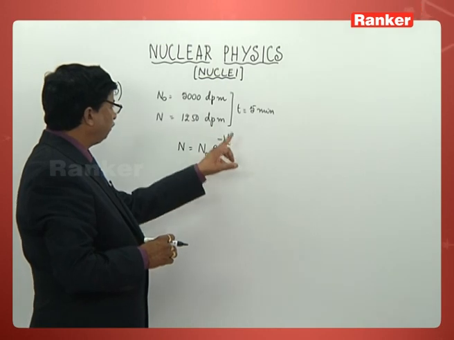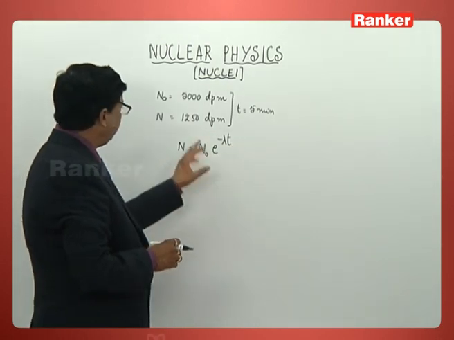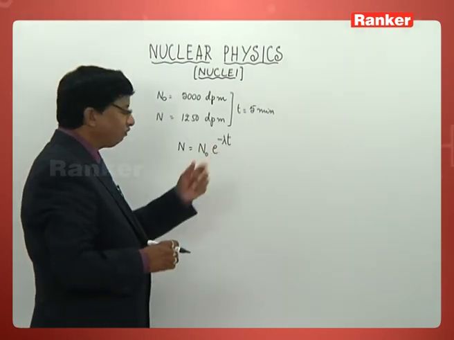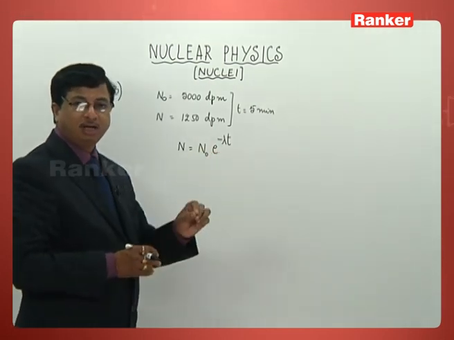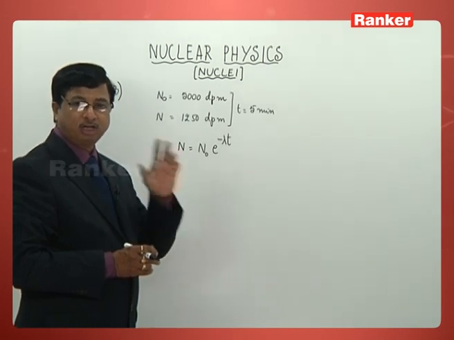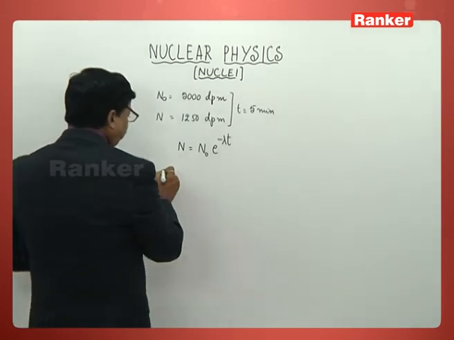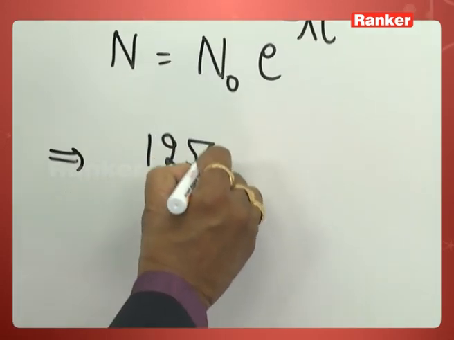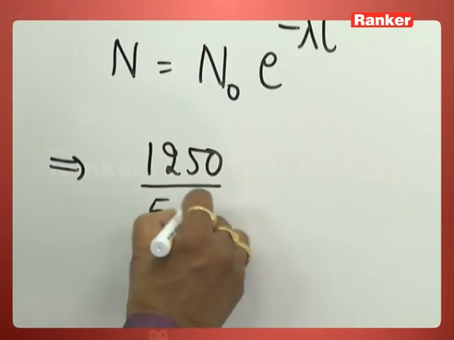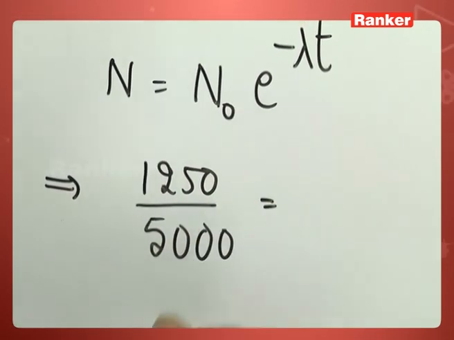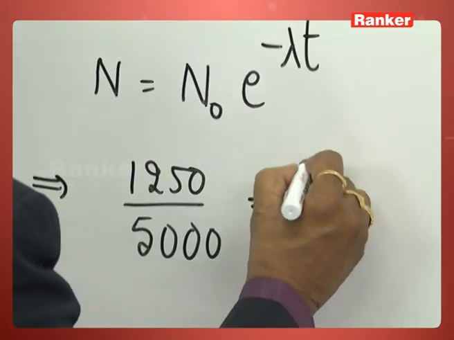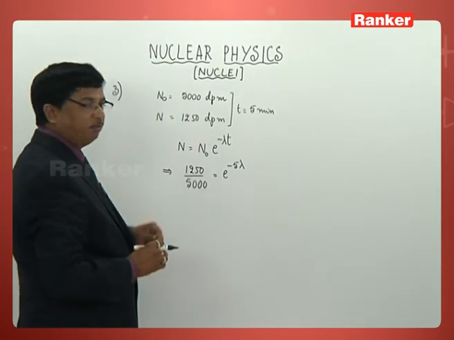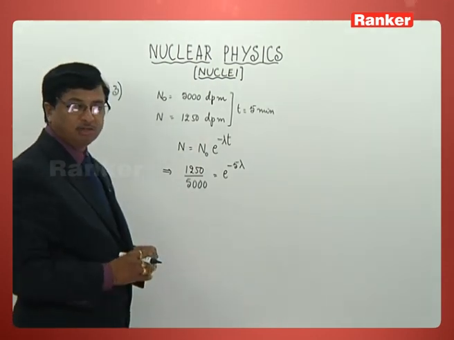Out of that, t is known to you. N and n naught we can take directly like that, and we just want the value of lambda, that is the calculation needed. So you can now rewrite the same this way: n over n naught, that is 1250 by 5000. That is going to be e to the power minus 5 lambda, because t is given as 5 minutes, and I am taking that as it is.